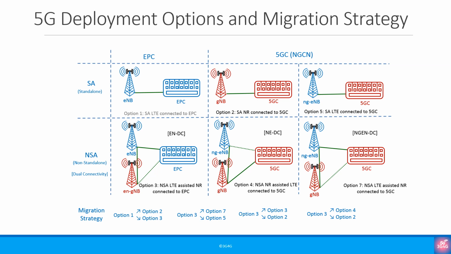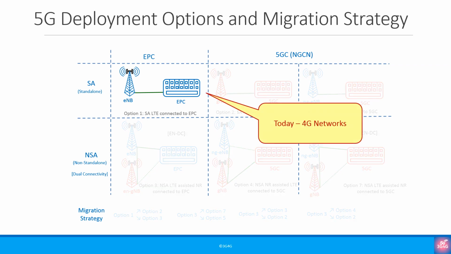So these are the different 5G deployment options with the proposed migration strategy at the bottom. I wouldn't worry too much about the migration strategy right now as nobody is sure how it will work out and which path is going to be better. So as mentioned, option 1 is what we have as 4G today. The reason it is shown is so that we can compare the others based on what 4G deployments we have today.